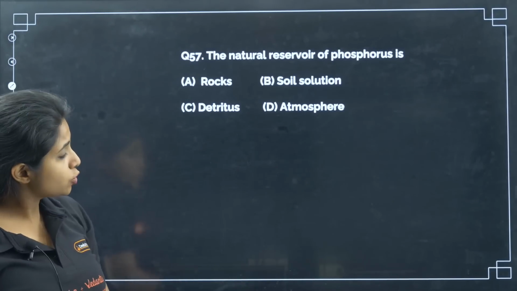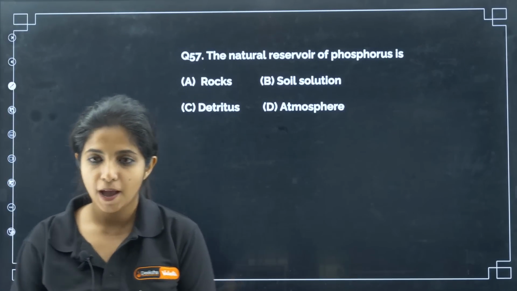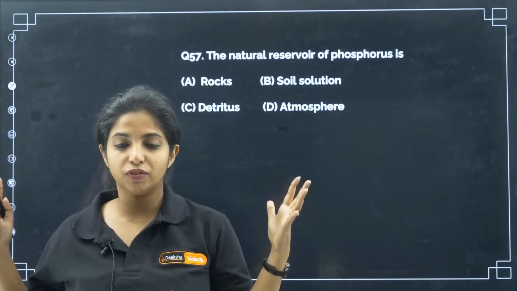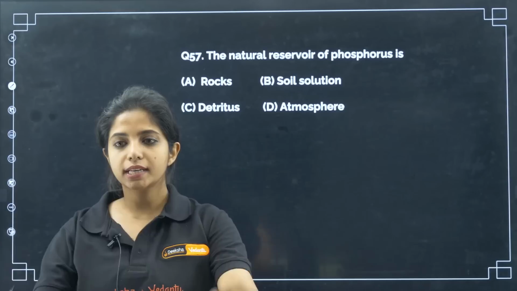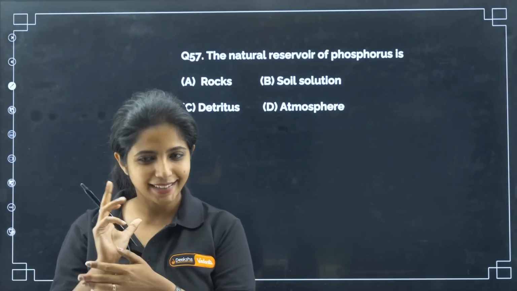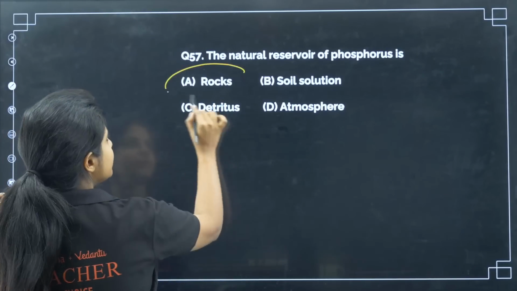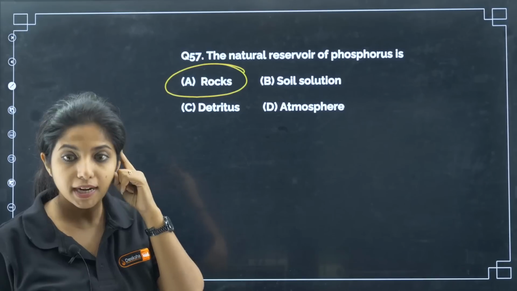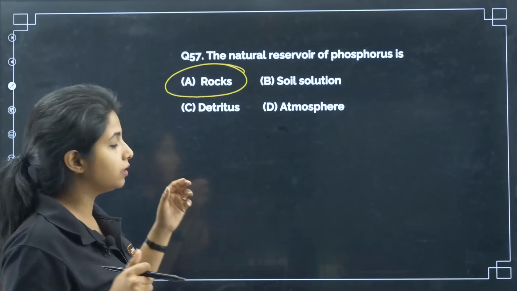Now, what is the natural reservoir of phosphorus? Where do you find the most amount of phosphorus? Rocks, soil solution, detritus, atmosphere. Detritus is basically the dead and decaying things that we have. What is the natural reservoir of phosphorus? Should I leave this question for you? Should I do it? I'll do it. It is rocks. My dear little champions, it is what? Rocks. Rocks have enough amount of phosphorus. Please remember that. And phosphorus does not have a gaseous cycle.